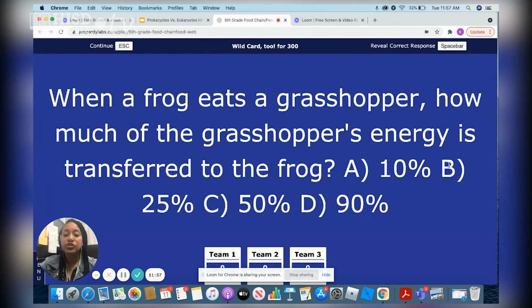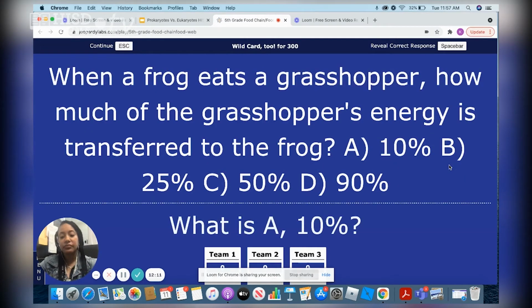Wildcard 2 for 300. When a frog eats a grasshopper, how much of the grasshopper's energy is transferred to the frog? Yes, the amount of energy that is transferred from one organism to the next in a food chain is always going to be 10%.